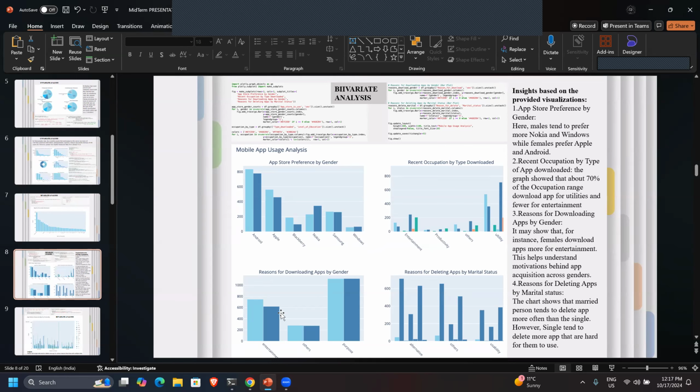And then reason for downloading by gender. If we see it, we have noticed that females have downloaded more apps for entertainment. Here we can clearly see it as compared to males. So females are those who are downloading entertainment apps more.